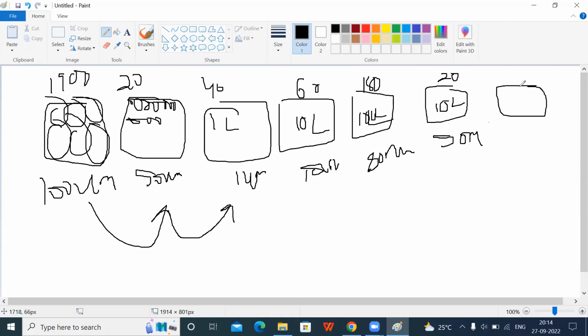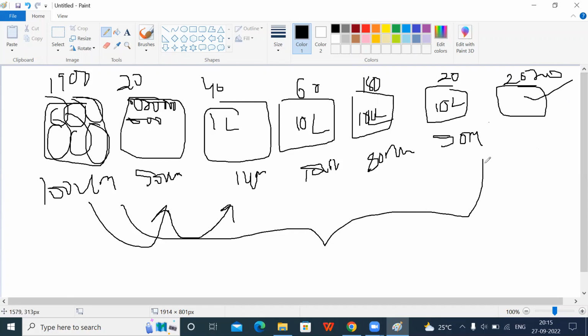Now 2020. In 2020, what is the size of the transistor we are using? Can you guess? I think 25 nanometers. No, I just took approximate values, not fixed. Now, in 2020 or 22, we are using 5 nanometer technology in present AMD processors. Whatever processor we are working on at present, we are using 5 nanometer transistors.